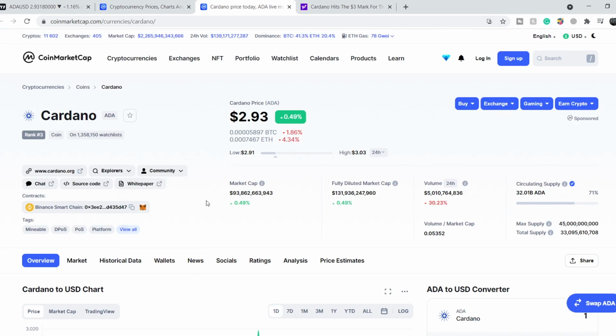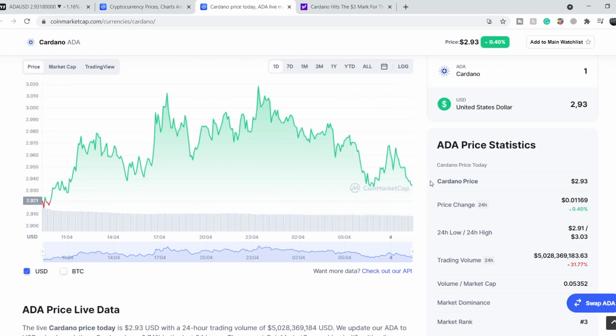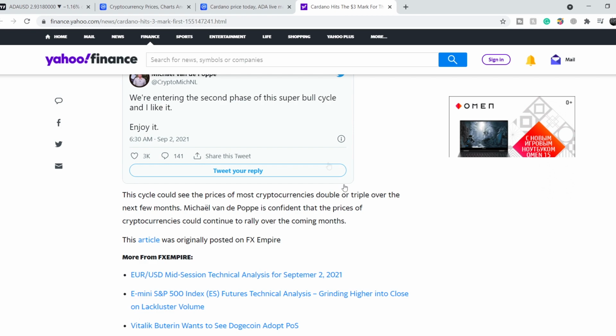And let me show you the market cap of Cardano. It is now $93.86 billion and its total tradable volume is slightly above $5 billion, and it is down about 30% during the last 24 hours. So the volume is moving down, and that is why we have some concerns about the next potential leg and its direction. And let me show you a general forecast for the entire crypto market.